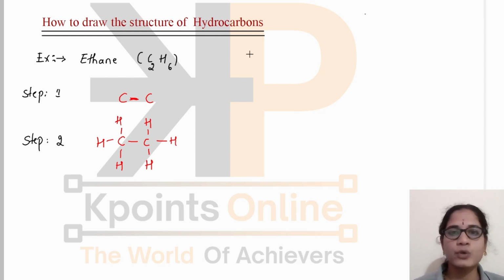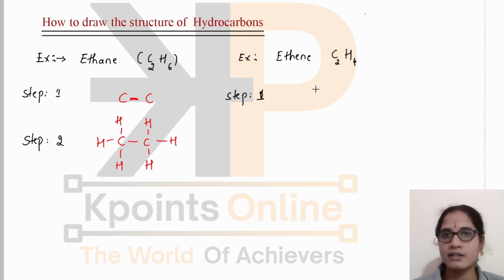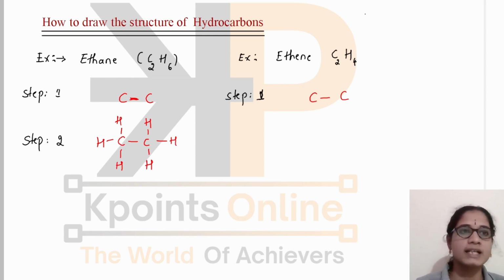Then try one more example, ethene, C2H4. Same here. In step 1, we are going to write the carbon atoms in the form of a skeleton. There are 2 carbon atoms. And see here, it follows the general formula of alkenes. It means there is a double bond between the carbon atoms. Let us follow step 2 here.